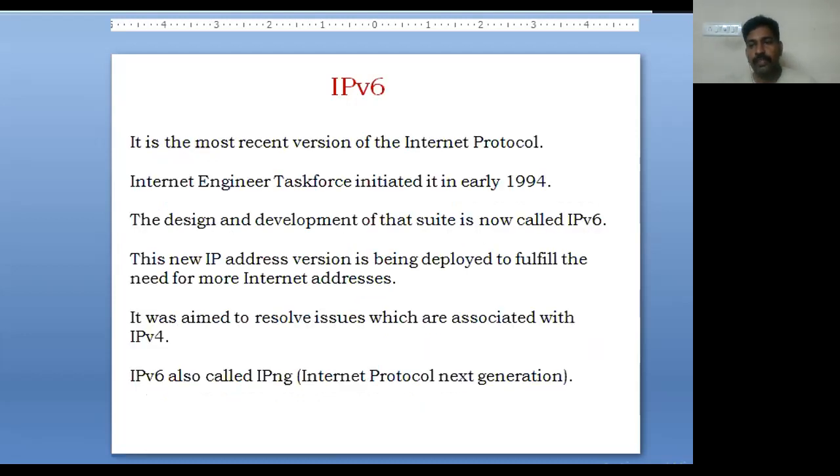The next protocol we see is IP version 6, Internet Protocol version 6. It is the most recent version of the IP. It was initiated by the Internet Engineering Task Force, that is IETF, in 1994. It is being deployed to fulfill the need for more internet addresses. It was aimed to resolve the issues associated with IPv4. It can also be called Internet Protocol Next Generation, that is IPv6.